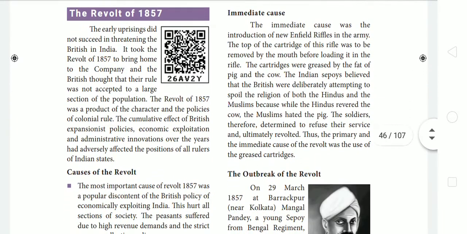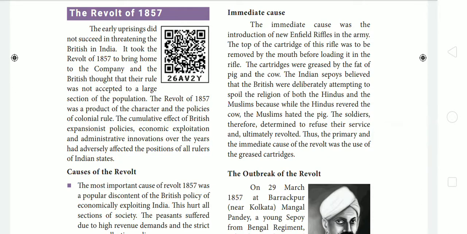Now let us see the immediate cause of the revolt. So what was the immediate cause of the revolt? The immediate cause was the introduction of new Enfield rifles in the army. So the British introduced a new type of gun, the new Enfield rifle, in their army. The top of the cartridge of this rifle was to be removed by the mouth before loading it in the rifle. So the cartridges were greased with the fat of pig and cow.